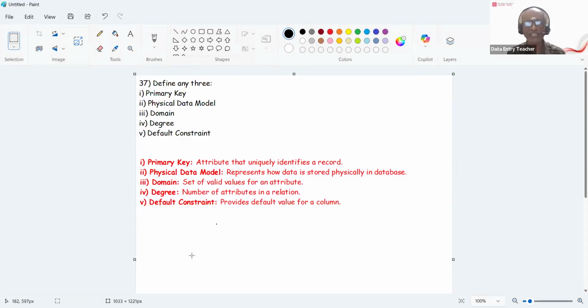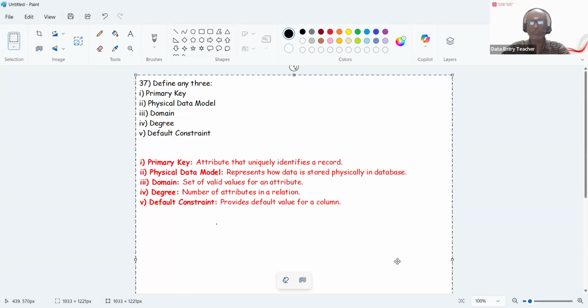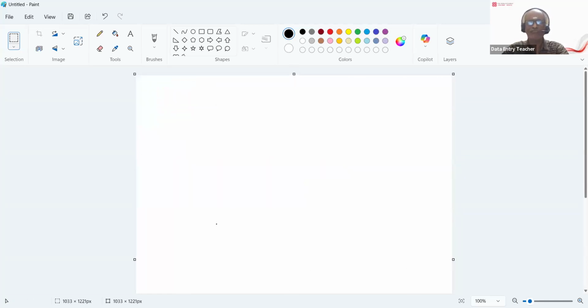So these are all the definitions for the given words. So primary key, physical data model, domain, degree and default constraint. So answers are given. You can take any three. You can define any three from this, but I've given all the five to you. You can take a note of it. So all right, we'll move to the 38th question, which is a bigger question, so it'll take more time.